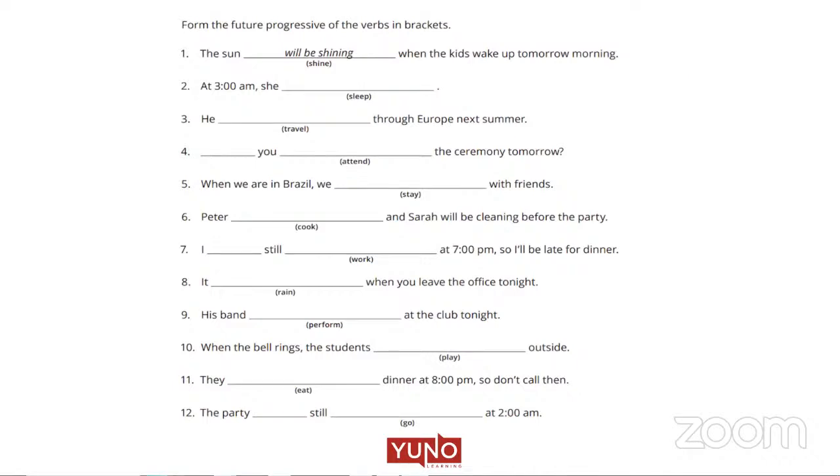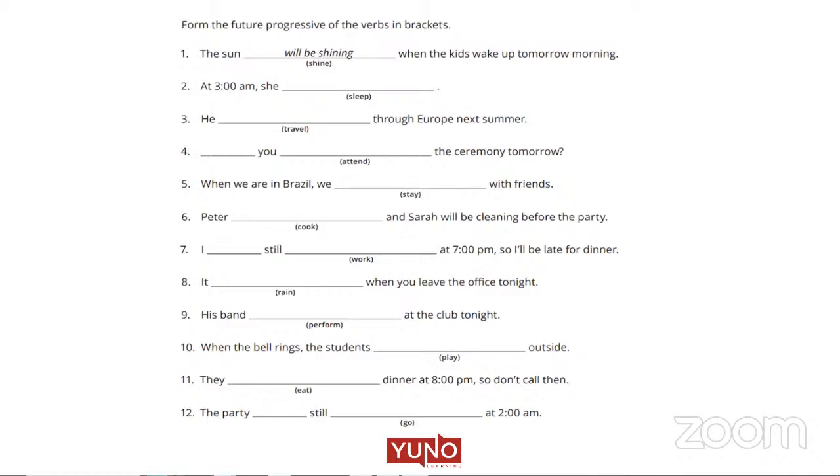Peter will cook and Sarah will be cleaning before the party. Will you please read it again, the complete sentence? Varsha, once again, sixth one, please. Peter will cook and Sarah will be... Continuous. ING has to be there. Will be cooking. Absolutely. Peter will be cooking and Sarah will be cleaning. You notice the parallelism? Peter will be cooking and Sarah will be cleaning before the party.